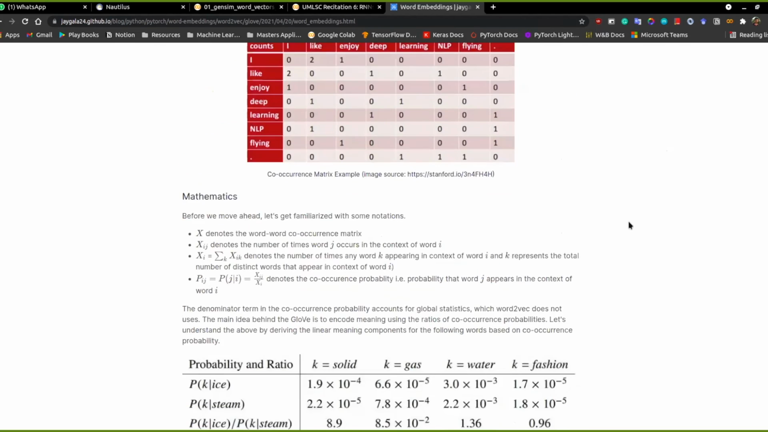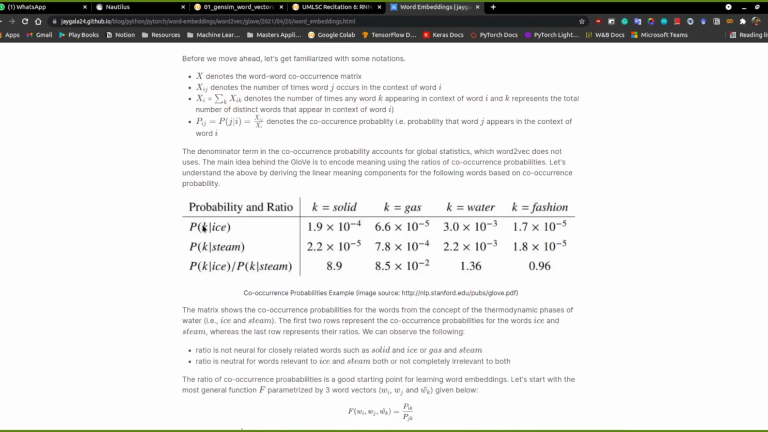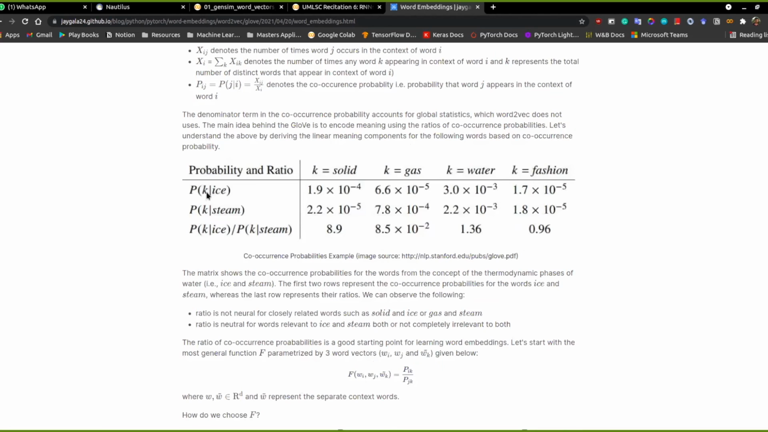If you see, we take these ratios here. We have the probability of k given ice, and the probability of k given steam, so we have the individual probabilities available here. But if we take this ratio, based on solid or gas or water: if the ratio is more than one, it means the word ice is more likely with the word solid. If the ratio is less than one, it means the word steam is more likely with gas.